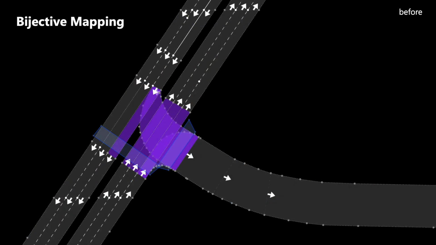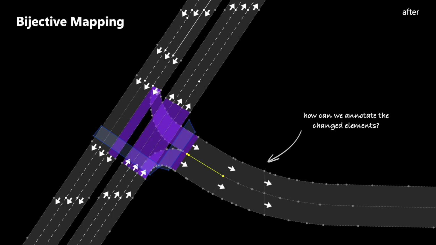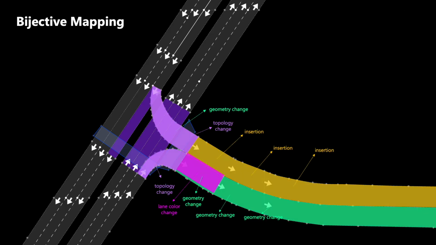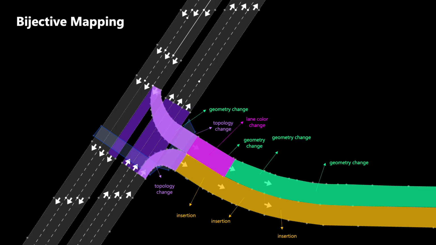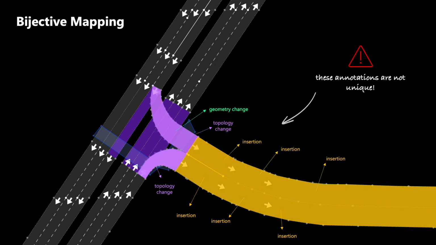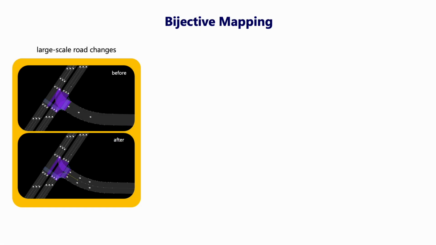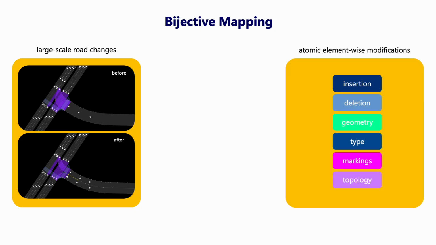To support this, we introduce a bijective mapping framework. The key idea is to take large-scale road changes and break them down into atomic element-wise modifications at the element level. However, annotation is not straightforward. We could choose to annotate it like this, or like that, or even like this. Hence, our bijective mapping framework is needed to ensure that every large-scale change can be meaningfully explained at the element level.